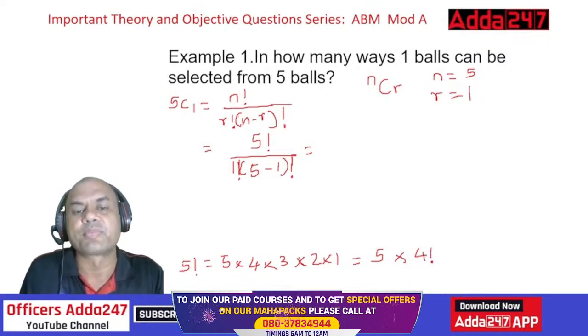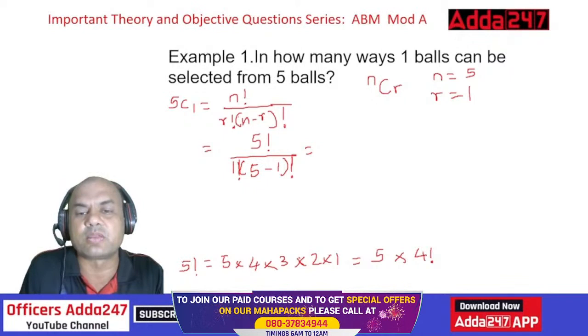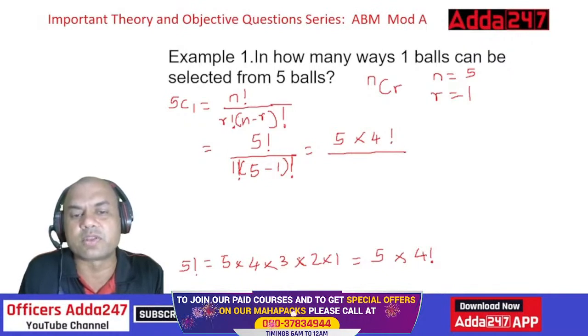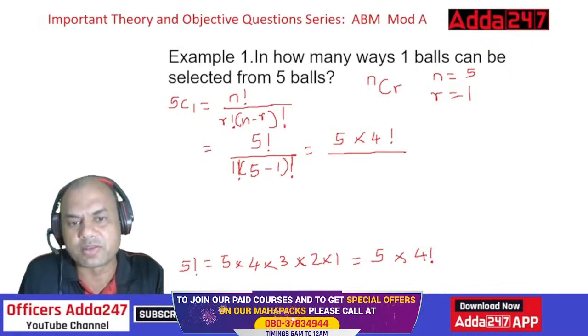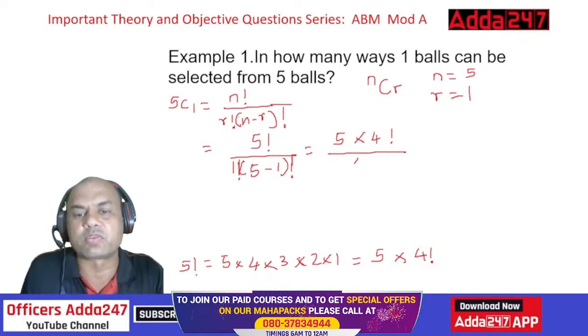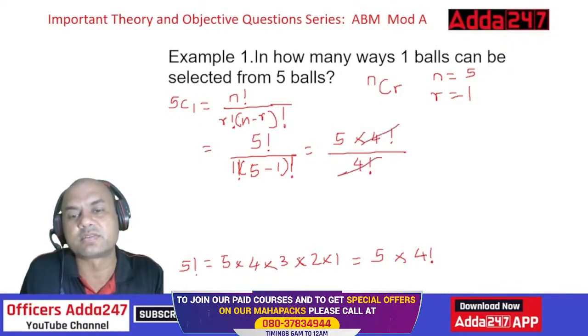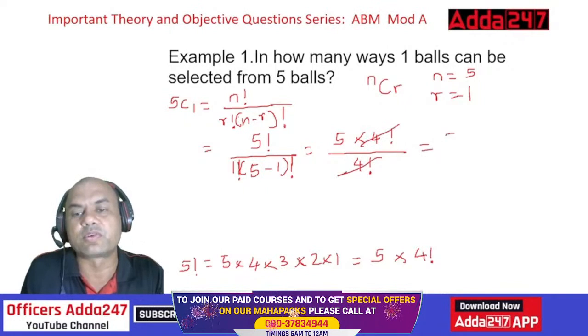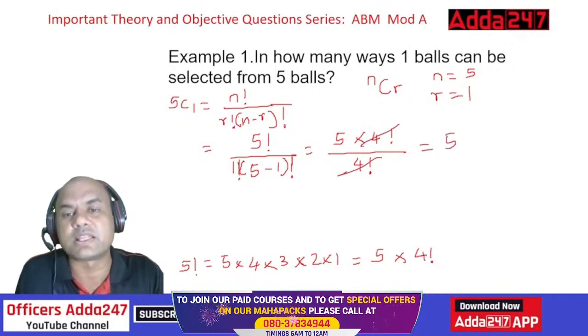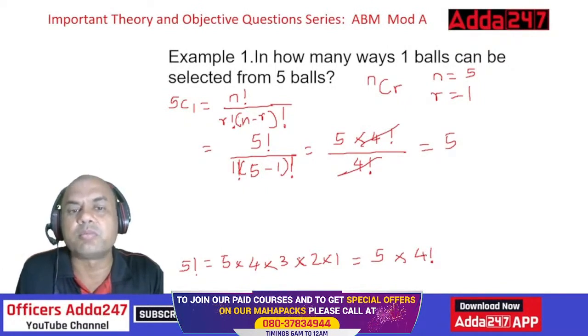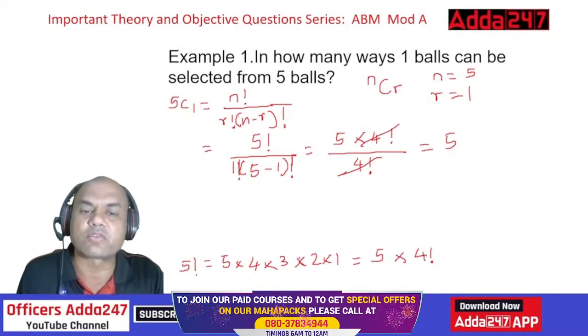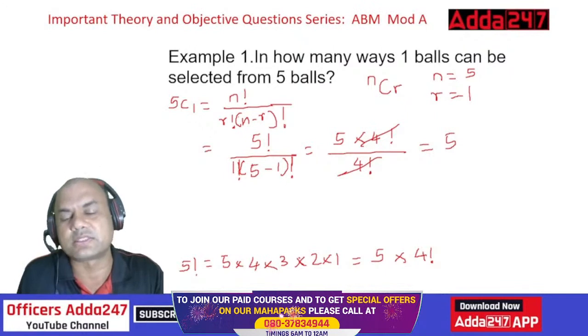So I'll just solve it now. 5 factorial means 5 into 4 factorial, the whole upon 1 factorial, which is 1 only. So the answer is 1 over here. Leave it. 5 minus 1 is 4 factorial. So now this gets cancelled, and my answer is 5. So in how many ways can I select one ball from 5 balls? NCR, 5 factorial upon 4 factorial, that is 5. In 5 ways I can select it.